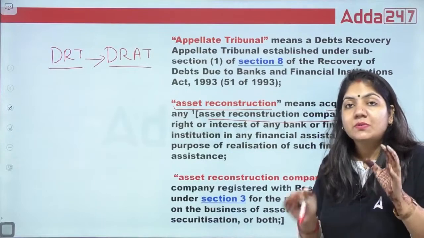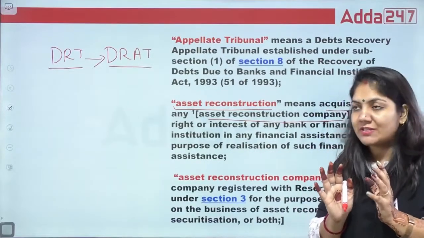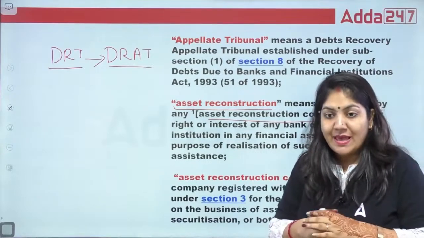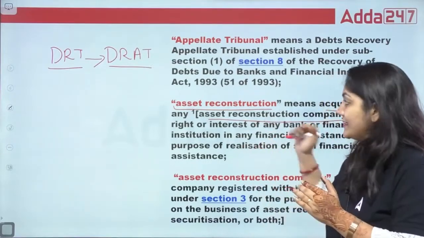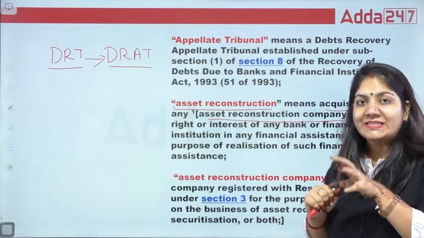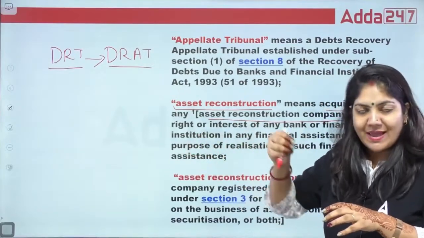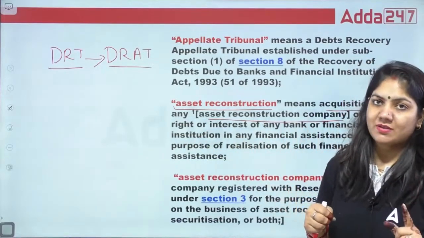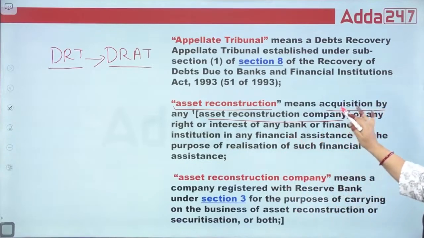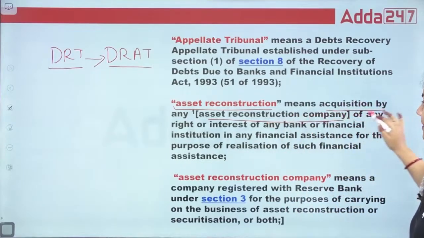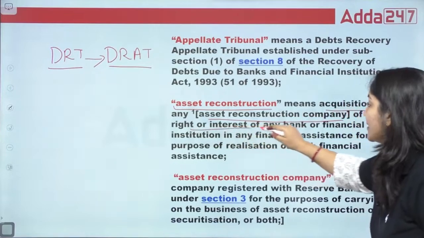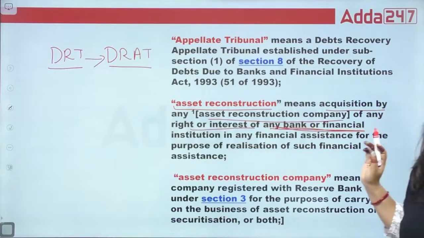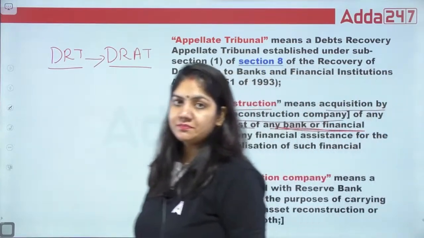First of all, this company is registered under the Reserve Bank of India, and the basic aim of this ARC company is to take security receipts from the bank and financial institution and give money. That is the work of an ARC company. Okay. So acquisition by any ARC company of any right and interest of any bank and financial institution is called asset reconstruction.